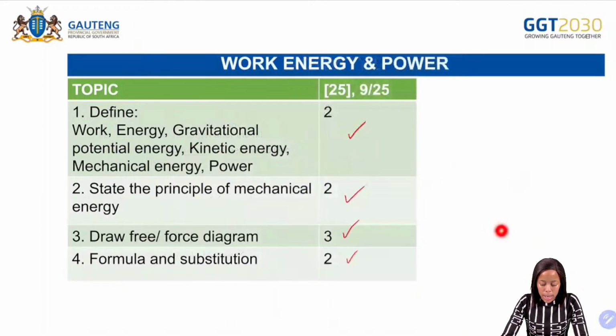Okay. So with a free body or a force diagram, we are saying that you can at least get a minimum of what? Of 3 marks. It's just a minimum, so meaning we can get 4 or 5 marks, right? So without even doing any calculations, how many marks are you then going to collect there? You can at least collect about 9 marks. But if maybe let's say that you only have to state one definition, you give the free body diagram, and then for the formula and substitution, so therefore you can at least collect about 7 marks there.